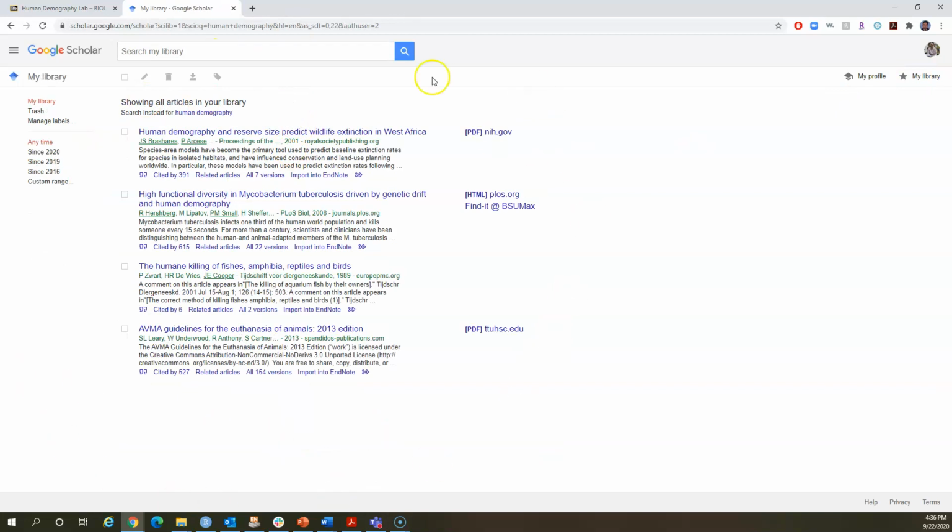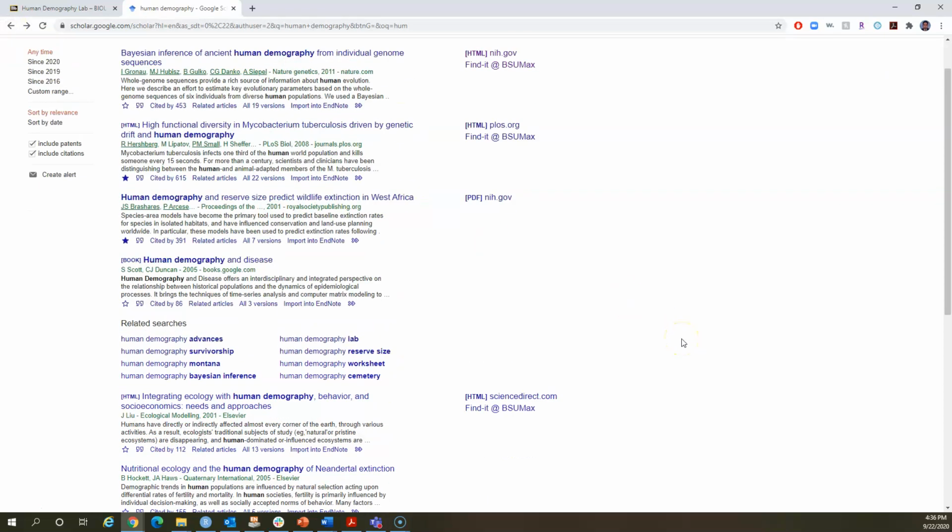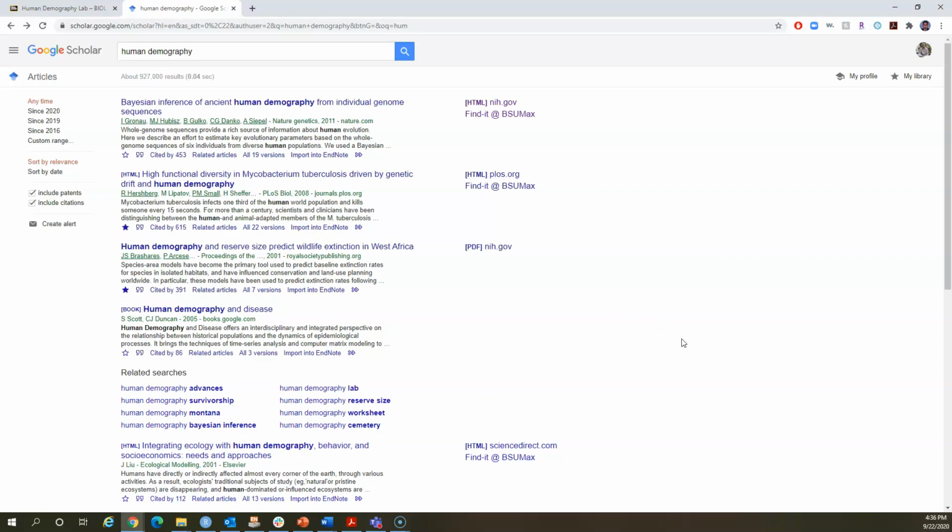All the articles that you selected will appear there until you actually manually delete them, right? So what other things can I show you over here? How do you pick the best article to read? I usually go by the number of citations. Articles that are cited a large number of times are actually quite good, right?